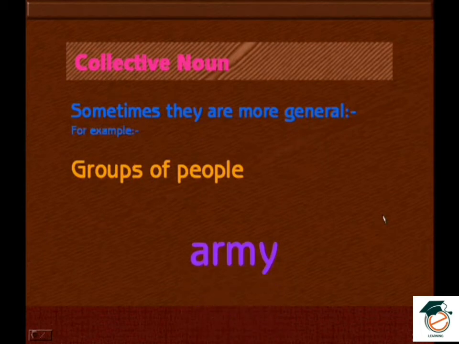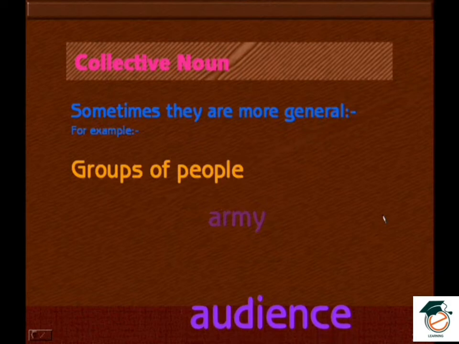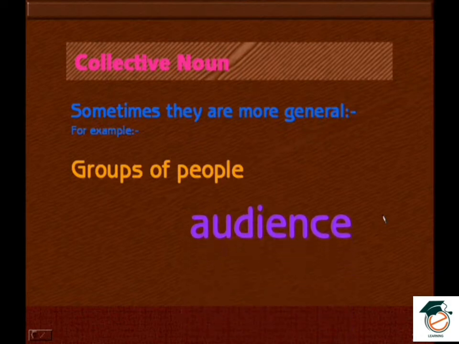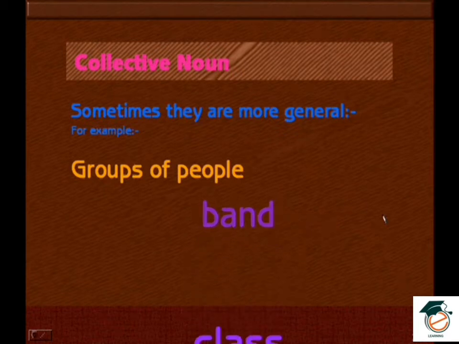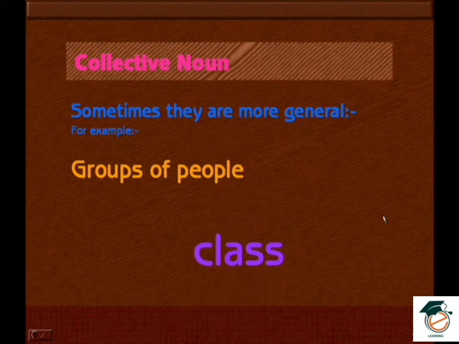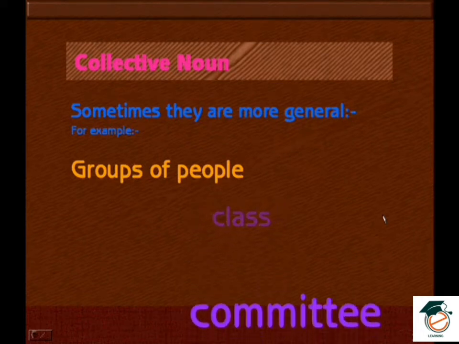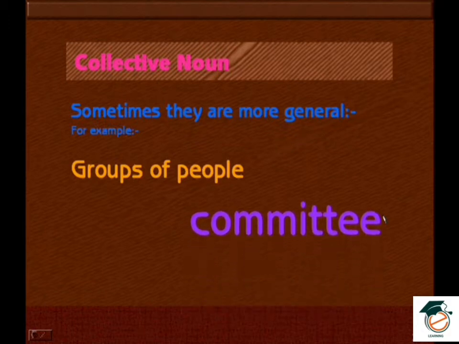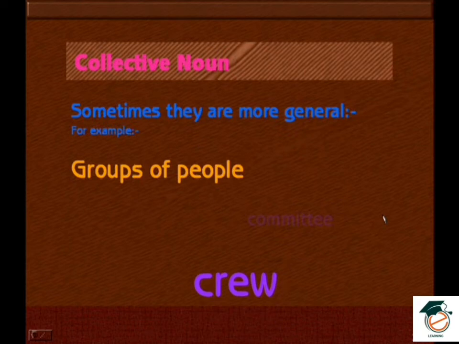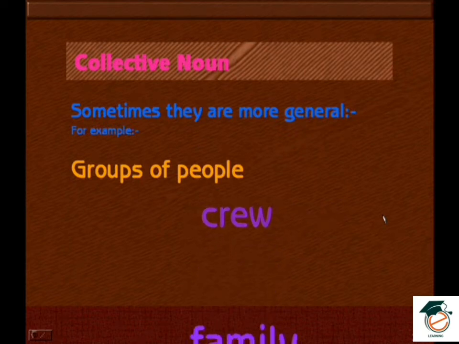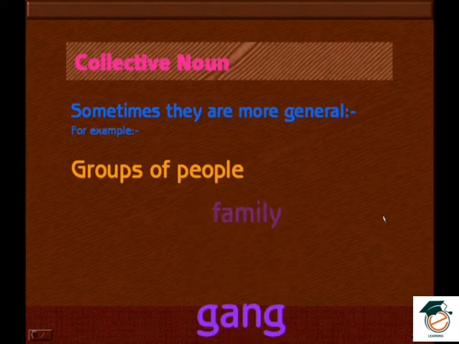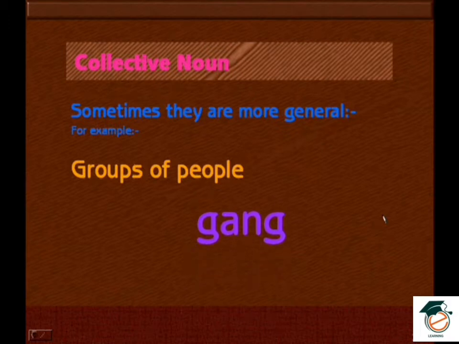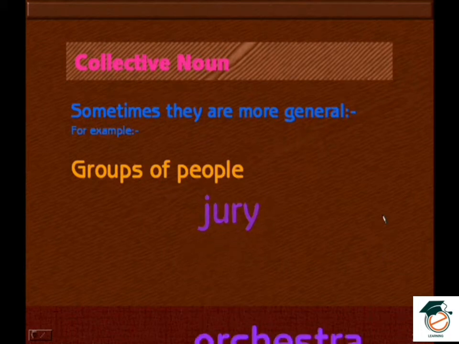Group of people. Army. So it's military. Audience. Audience means people who are attending the function. Band. It's a group of people who make music. Class. A group of students. Committee. Members selected in a group. Crew. So it may be an aeroplane or ship crew. These are members. Family. So a group of members in a house. Gang. So these are thieves. Jury. Again, it is a committee.